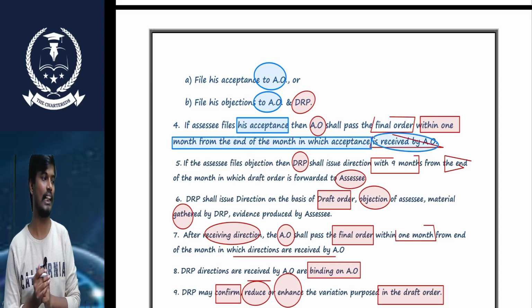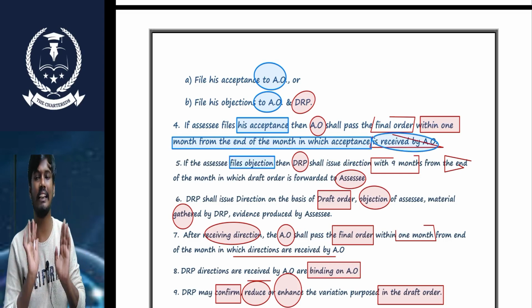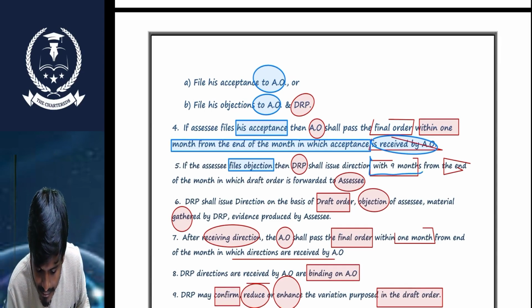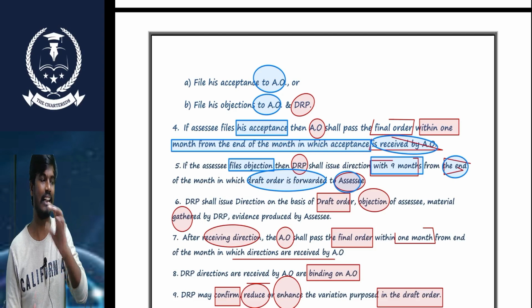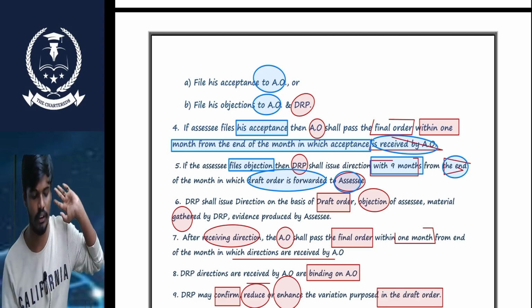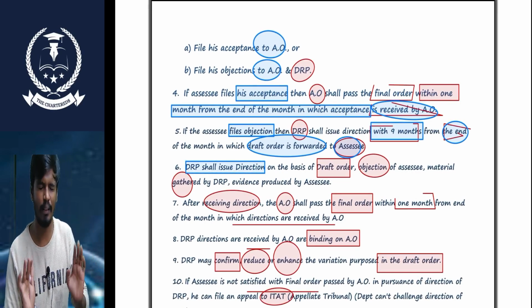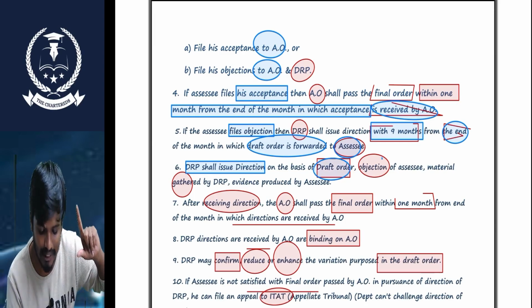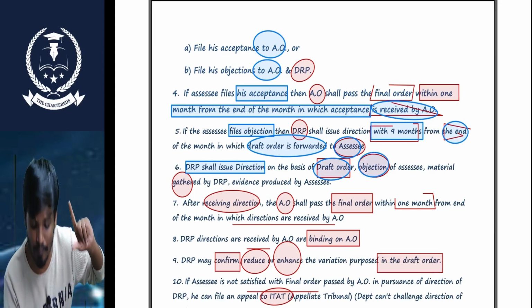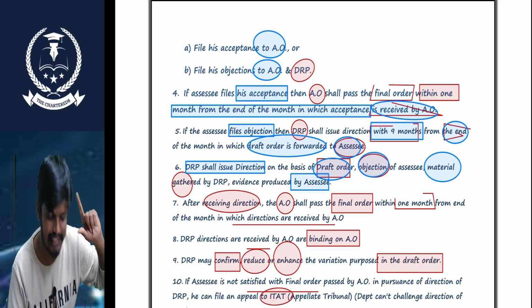Received by the AO. Sir, if you file the objection, then the DRP shall issue the directions within 9 months from the end of the month in which the draft order is forwarded to it. The DRP shall issue the directions on the basis of the draft order, the objection raised by the SSC, the material evidence gathered by the DRP, and the evidence produced by the SSC and the AO.